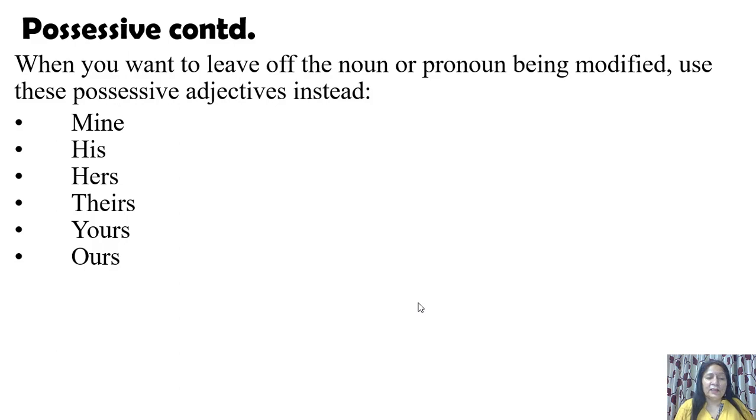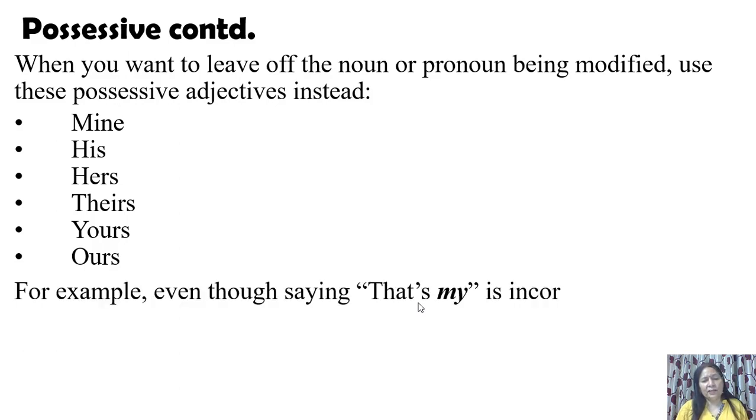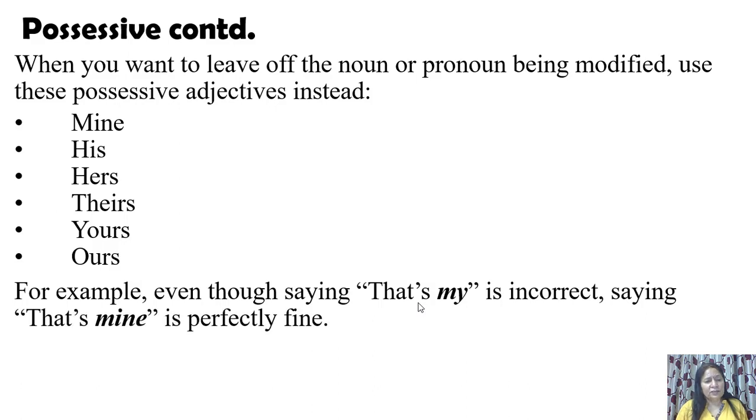This room is theirs. This house is yours. These pencils are ours. Like that we can use them. For example, even though saying that's my is incorrect, saying that's mine is perfectly fine. So instead of my, we can say mine.